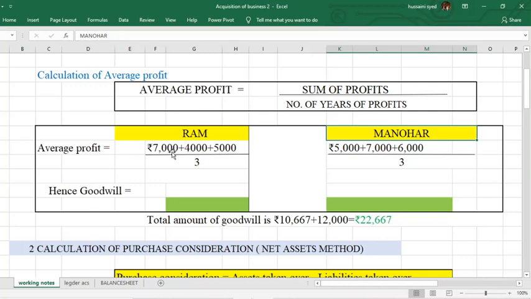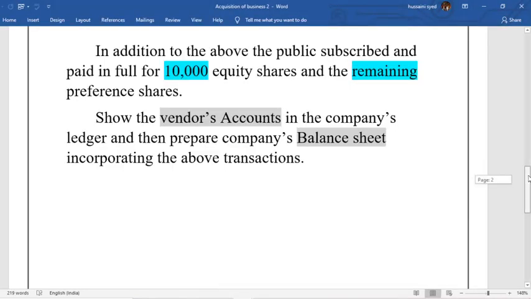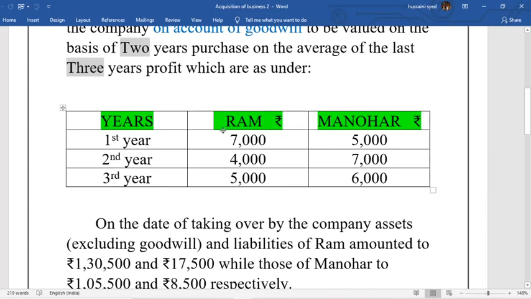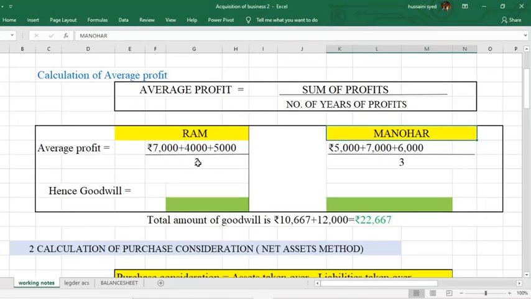So what are the profits being given to us for Ram? 7,000, 4,000 and 5,000, divided by, for how many years the profit has been given to you? 3 years.